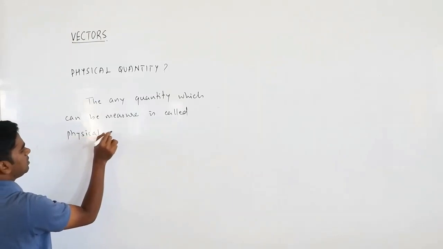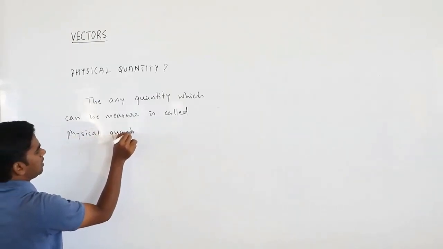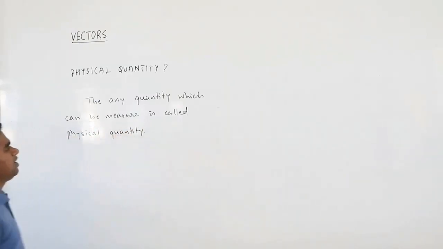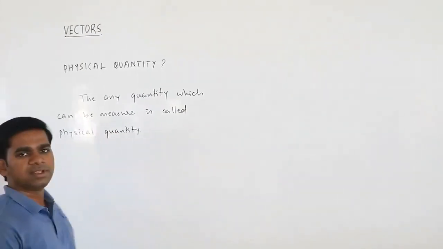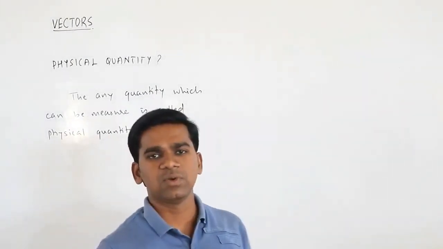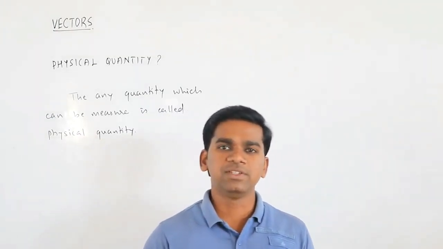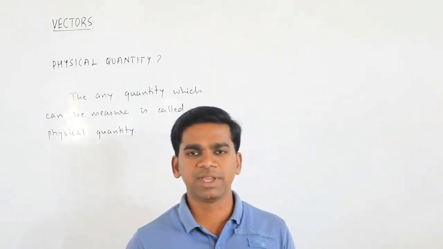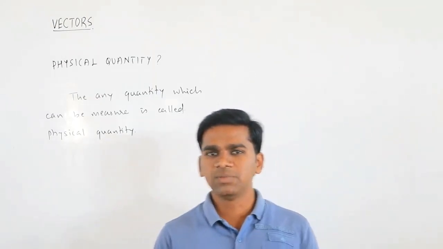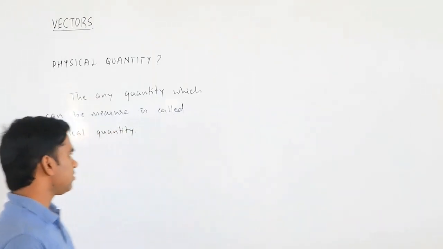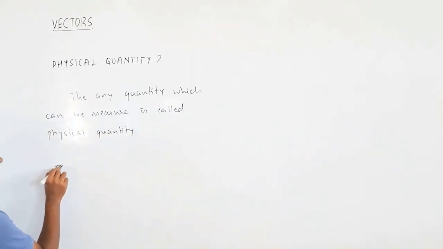Anything which can be measured, any quantity in physics or in the world which is measurable, that quantity is called a physical quantity. For example, mass you can measure.